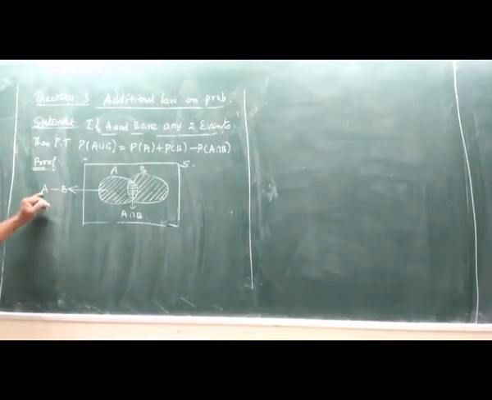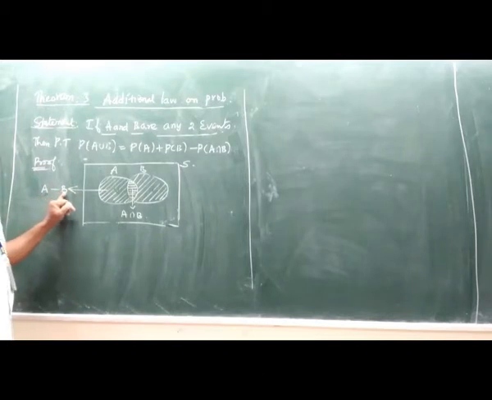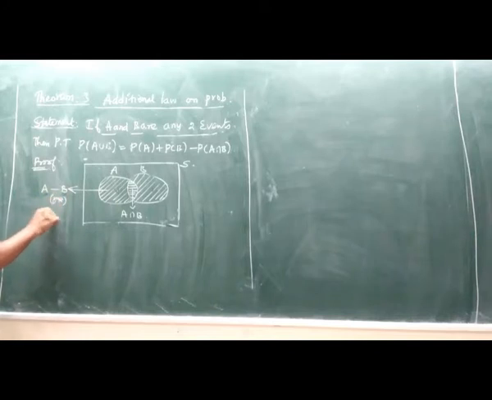What is the meaning of A minus B? The elements in A but not in B. This also can be written as A intersection B bar.